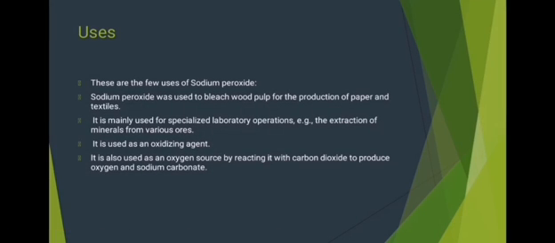These are a few uses of sodium peroxide. Sodium peroxide was used to bleach wood pulp for the production of paper and textiles. Now it is mainly used for specialized laboratory operations, for example, the extraction of minerals from various ores. It is used as an oxidizing agent. It is also used as an oxygen source by reacting with carbon dioxide to produce oxygen and sodium carbonate.